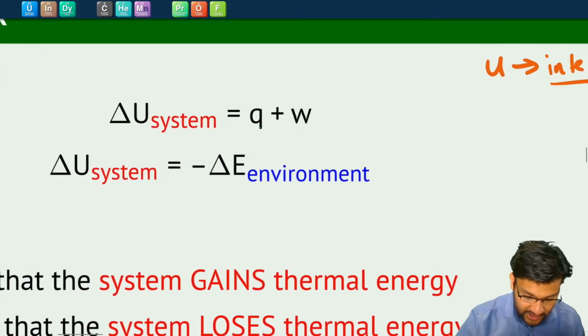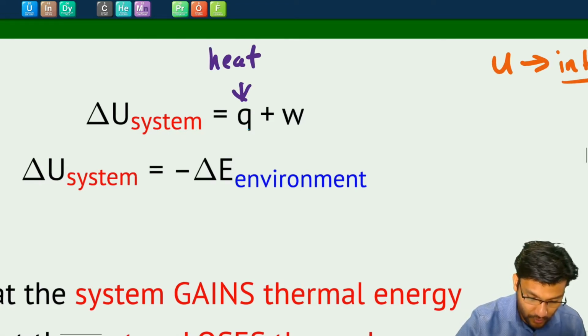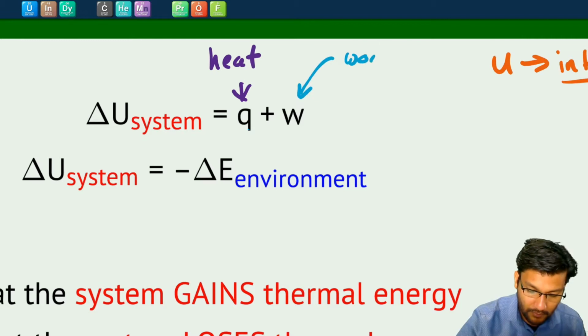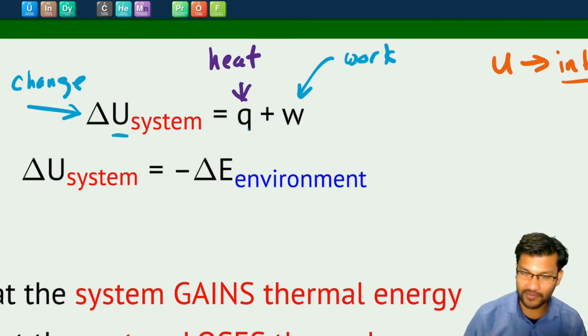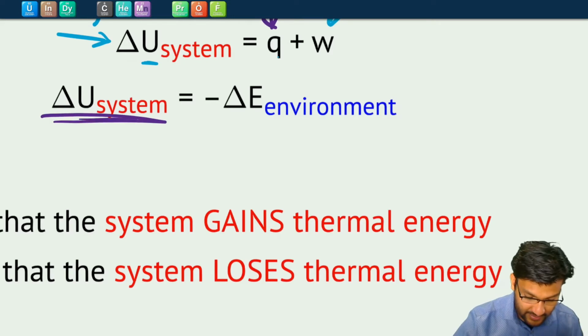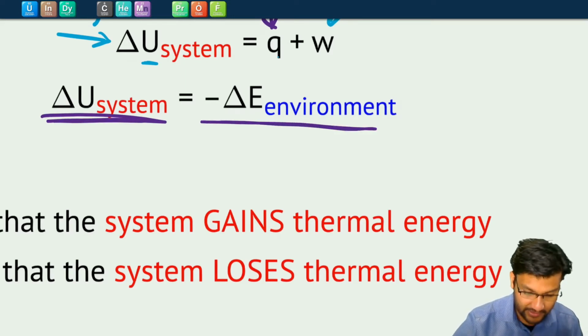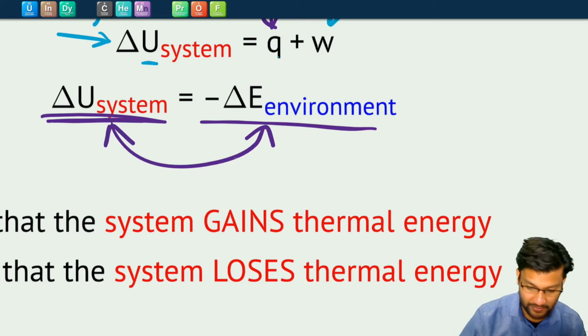But the change in the internal energy of the system will be related to the heat, right? Q is heat, or the work. Remember, delta here means change. So if there's any change in the internal energy of some system, it will either come from heat or from work or from both. And because there's conservation of energy, if a system gained energy, it means the environment lost energy. That's why the delta U of the system is equal to negative the energy from the environment, right?